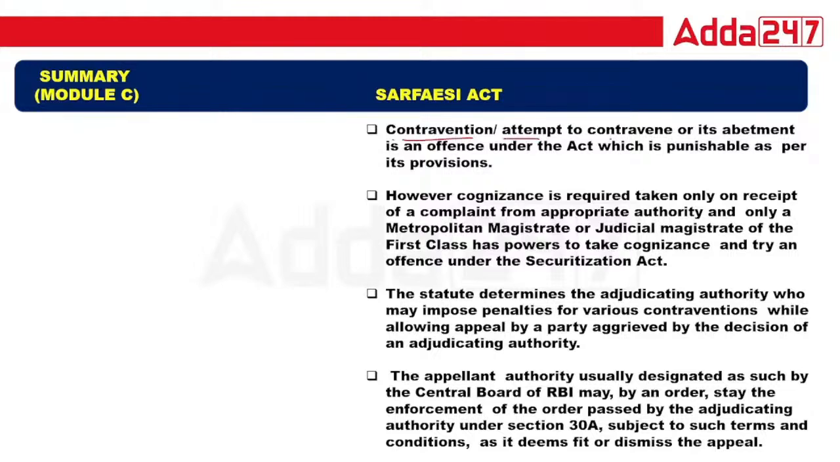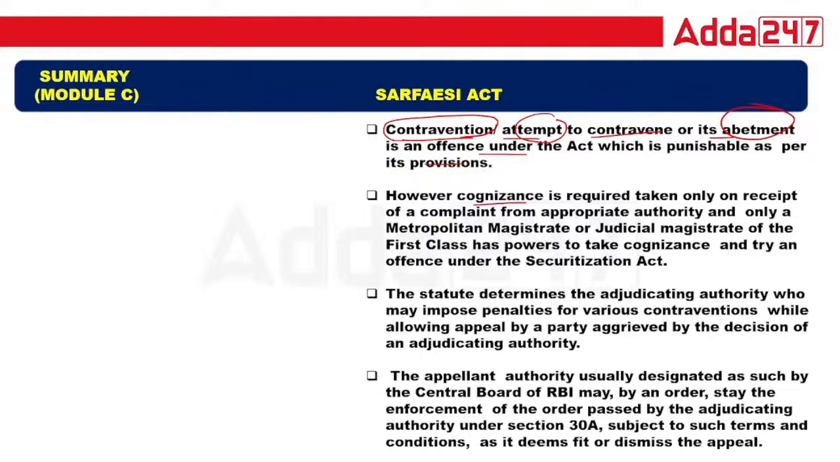Contravention, attempt to contravene or its abatement is an offense that is punishable under this Act. Exactly, contravention means you are not following the rules and regulations of this. It means also inconsistent. Attempt means to try and abatement means to instigate anyone. So whatever you have done, that is a punishable offense.